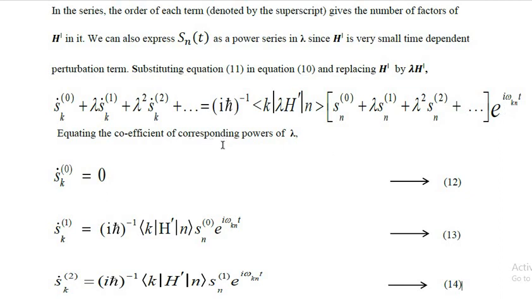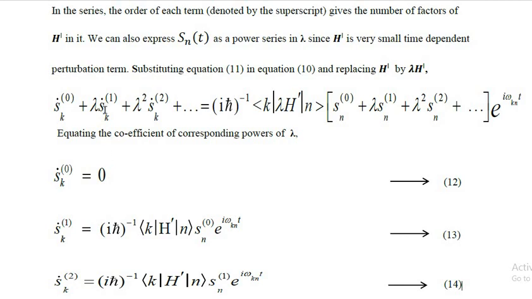Now equating the coefficients of corresponding powers of lambda, if you see the first term Ṡ_k^(0), there is no corresponding power of lambda, so it is taken as 0.